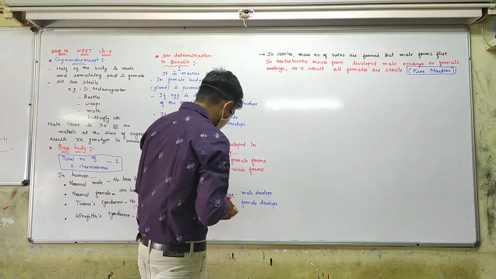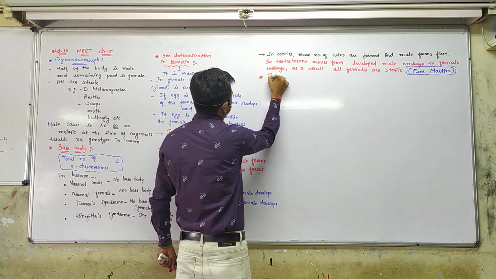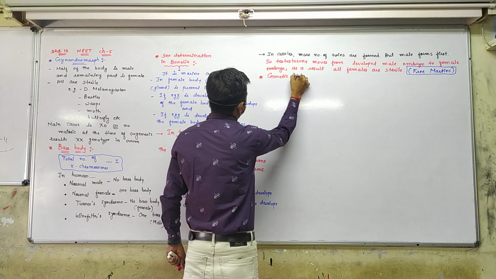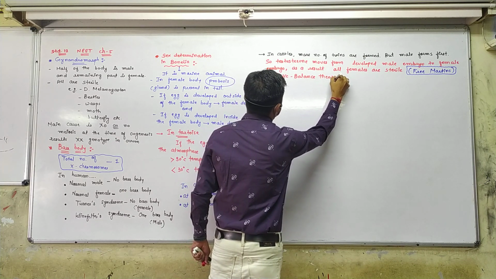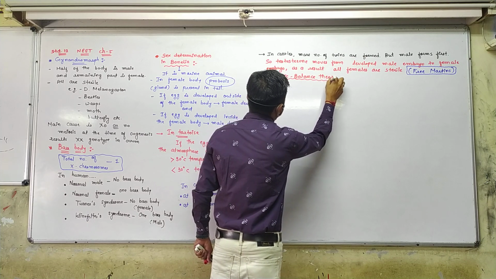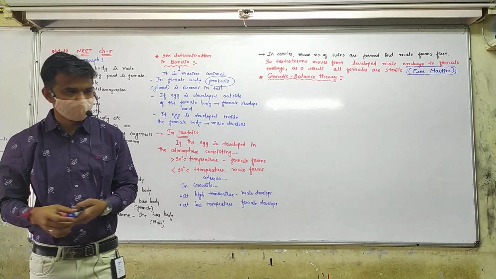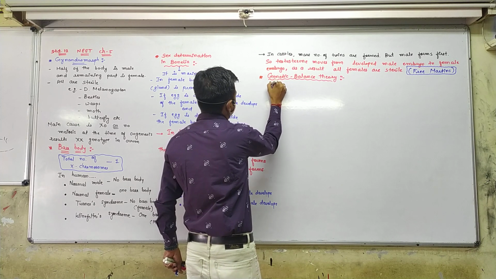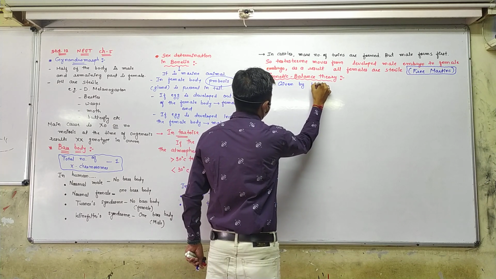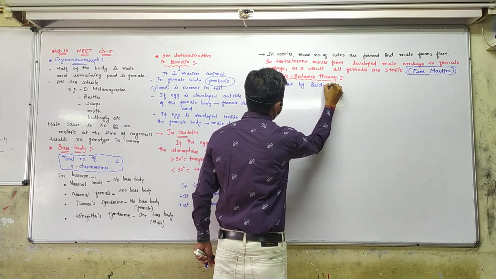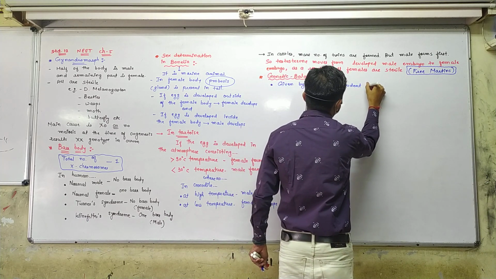Right? Now, the genetic valence theory. It was given by Bridges, a named scientist, a student of Morgan.